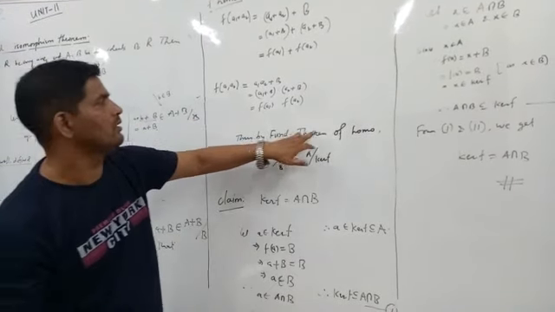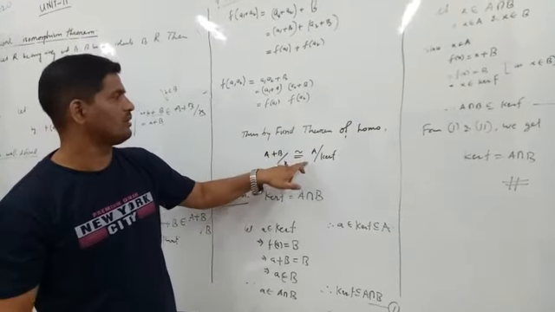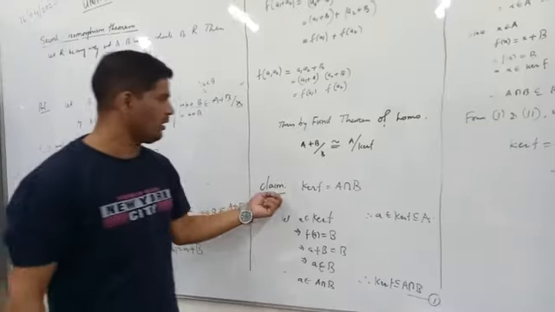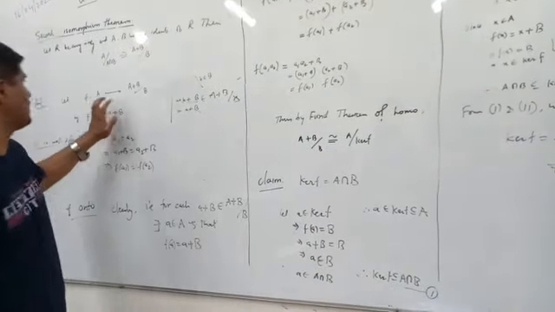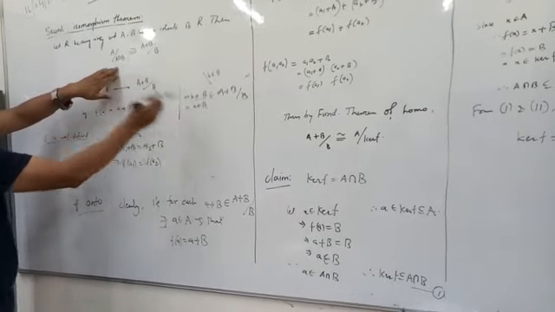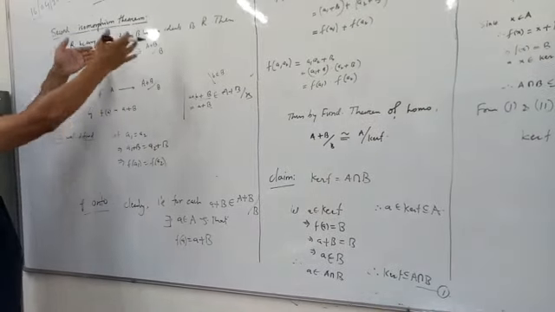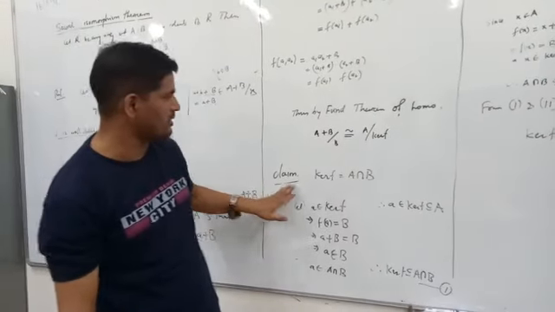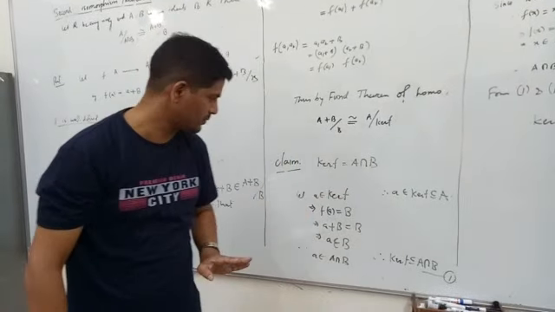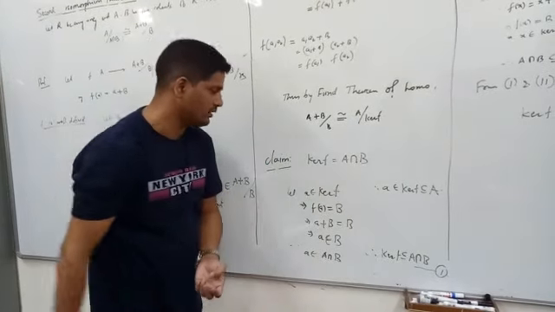So then by the fundamental theorem of ring homomorphism, A plus B over B is isomorphic to A over kernel f. Now we will prove our theorem if we show that this is equal to kernel f. So if we show that kernel f equals A intersection B, then our theorem is proved. So our next claim to be proved is kernel f equals A intersection B. For this we will show that this is contained in this and this is contained in this.